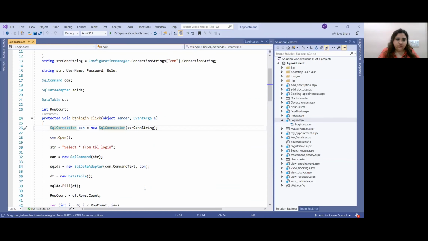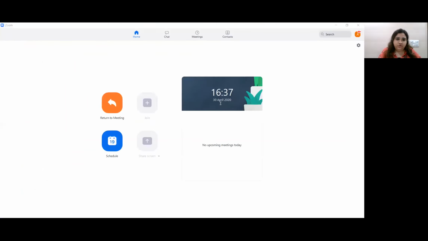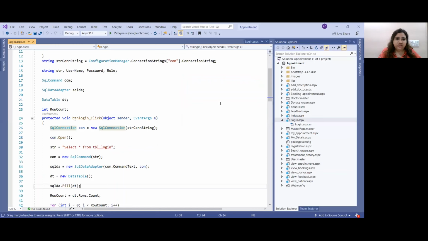And the file will open. Here you can see the CS file. Now let's run our project. So for running, we will be using the IIS, that is the Internet Information Server. We will just have to click on this for running.